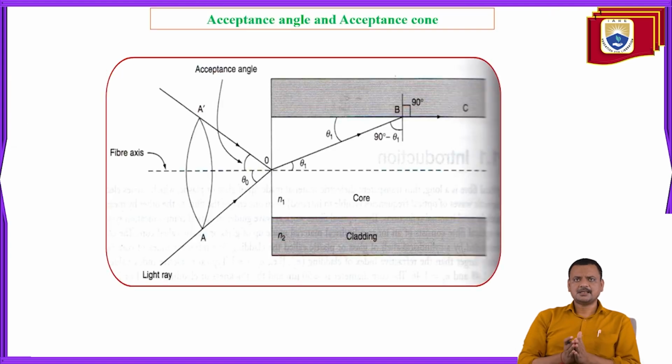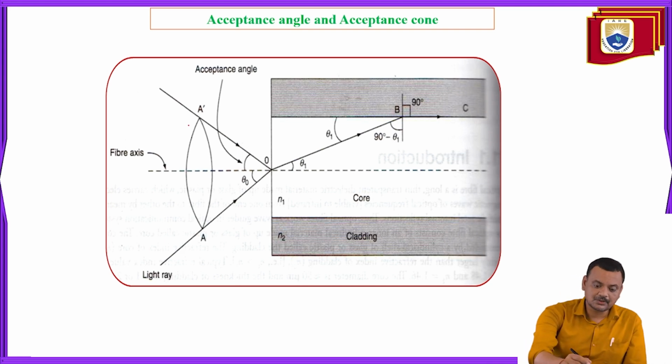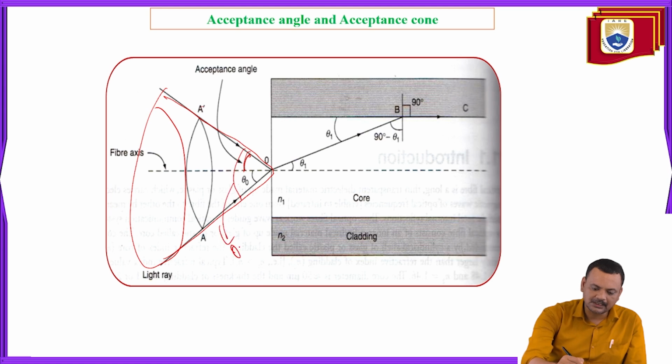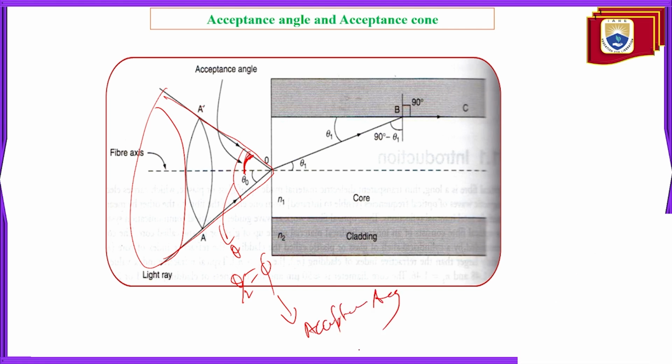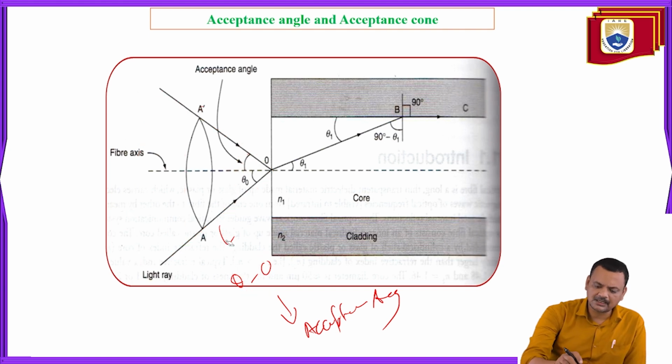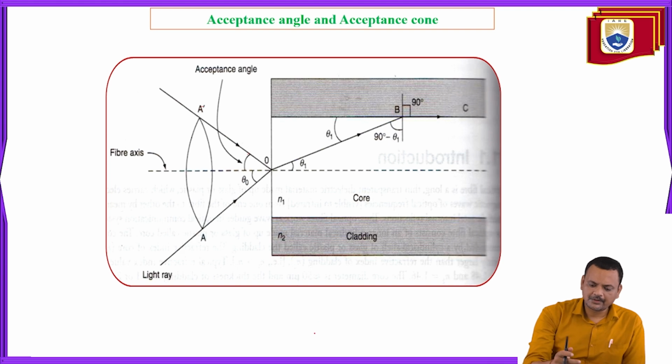Now we will derive an expression for the acceptance angle. The acceptance angle is associated with the acceptance cone. This is your acceptance cone. Now half of this angle, let's suppose this is theta, so theta by 2 is this one. This one is, let's suppose, phi. So this phi is your acceptance angle. Now we will try to derive the expression for this acceptance angle. Here in this figure it is written as theta naught.